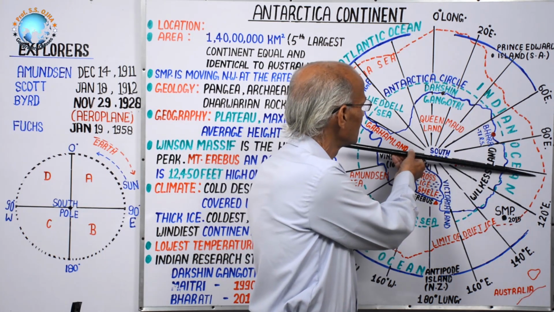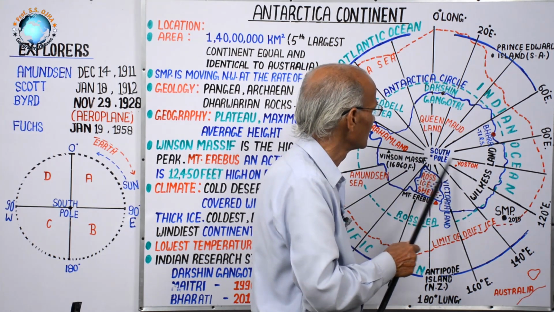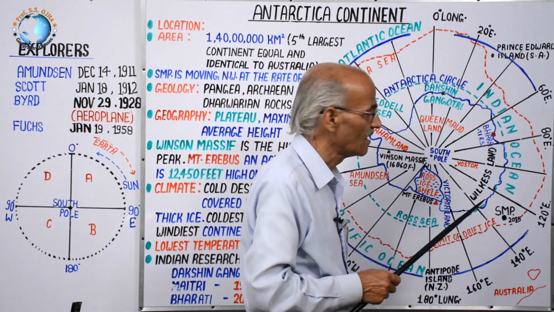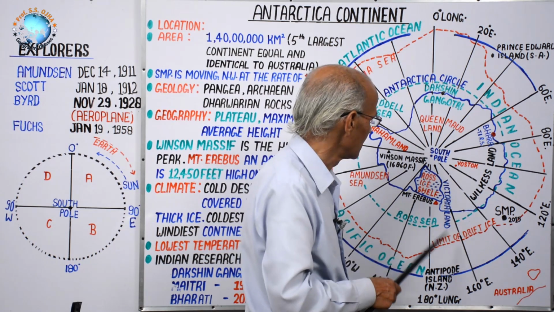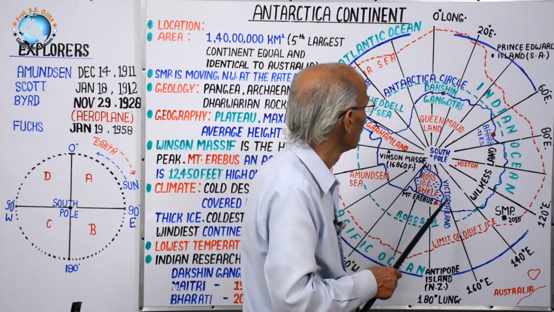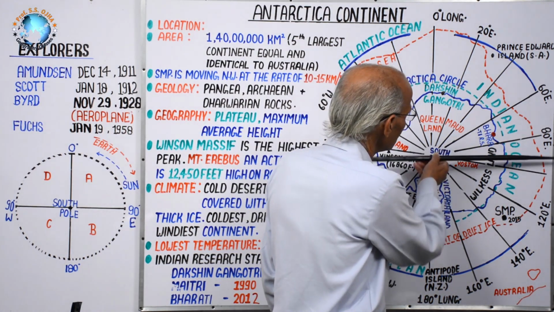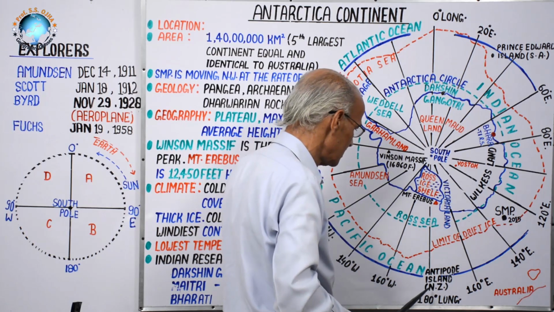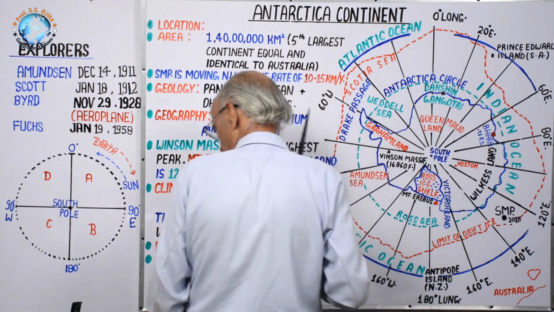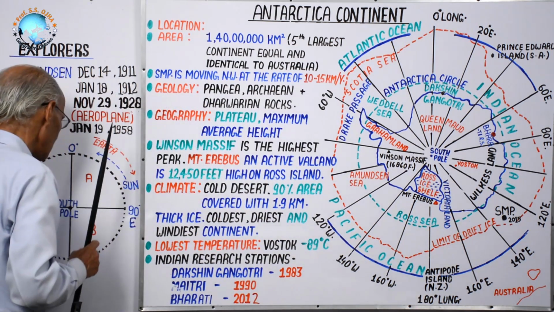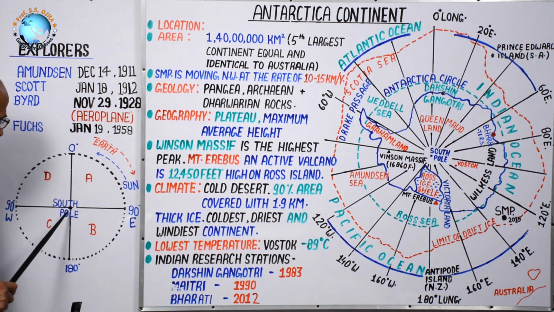Don't be confused that this is the equator. All these are meridians radiating from the South Pole in all directions, means northward. All are radiating towards the north, and this here is 90 degree east, then 180 degree neither east nor west, then 90 degree west.